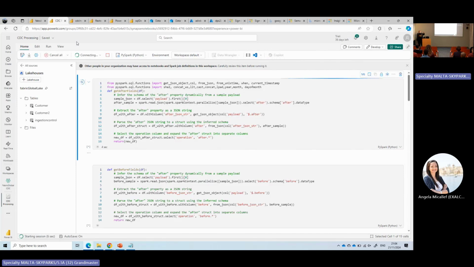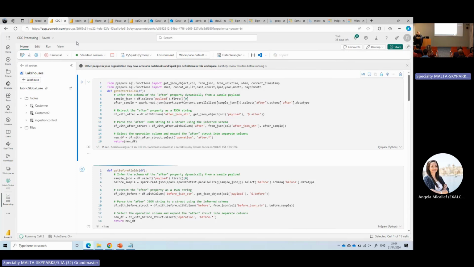For now, I'm just executing the notebook to process that table in the custom database and make the transformation in the customer table in the lakehouse. Let's wait some moments, it's processing.